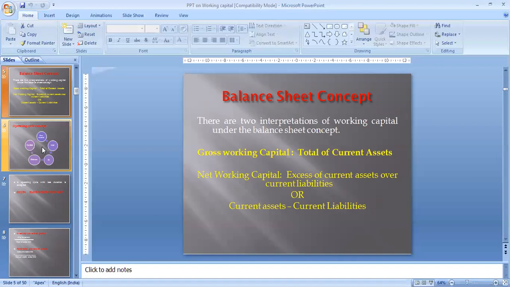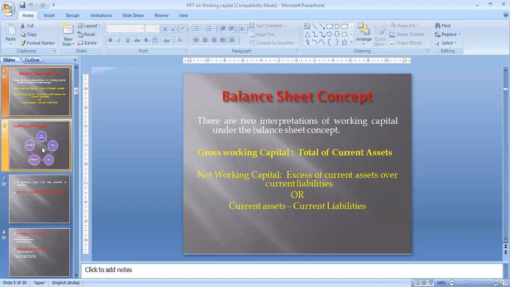Gross working capital is basically the total of current assets. Okay? The total of current assets, or you can say the total funds blocked in the form of current assets, is your gross working capital. For example, a company having cash of 10,000, cash at bank of 5,000, debtors 5,000, and stock 10,000. So what is the total amount of gross working capital? Here the total amount of gross working capital is 40,000. So the total of current assets is the gross working capital.